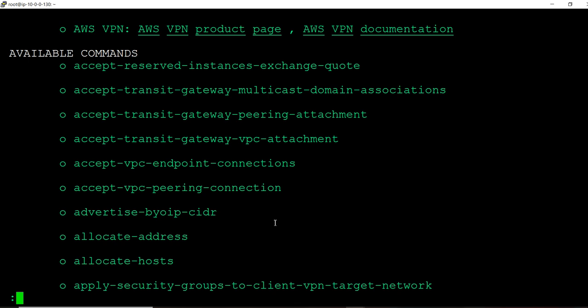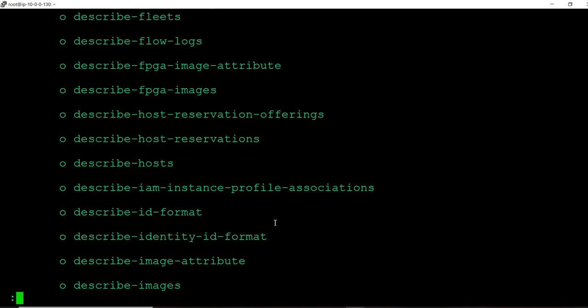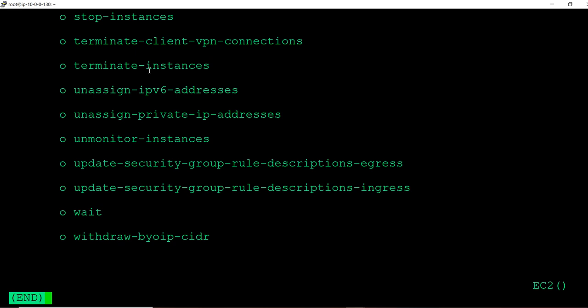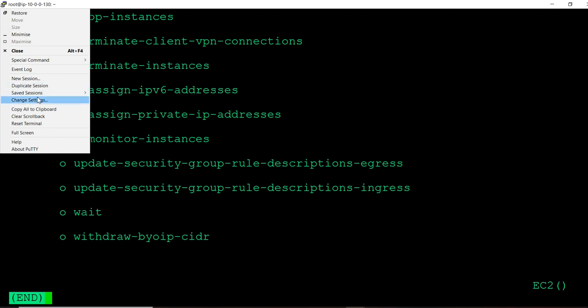See, we are getting a lot of documents, like how to request a spot instance, replace spot instance. Okay, so now it is not coming out. I think it is hanged.